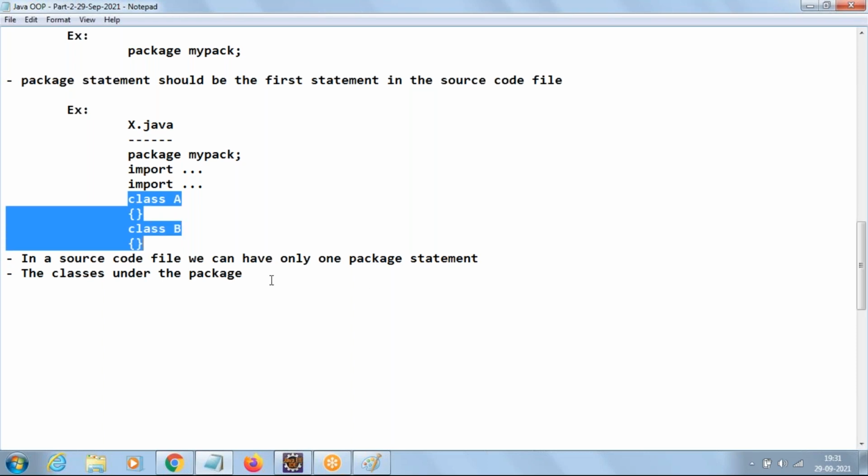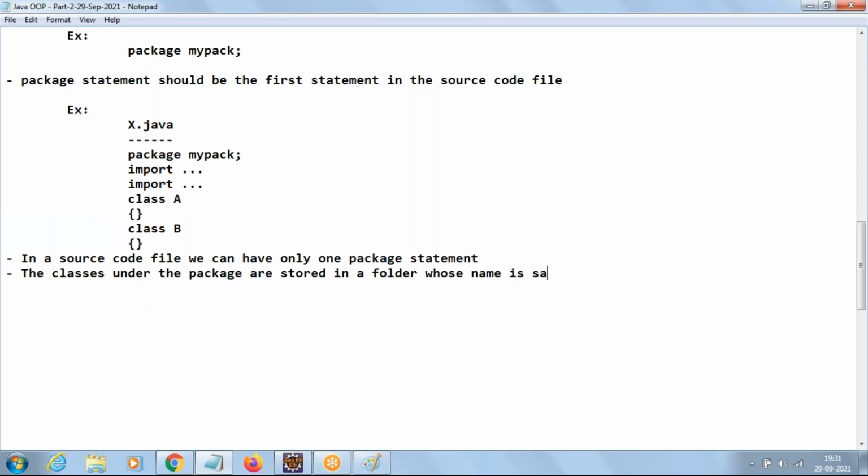A and B. The classes under the package are stored in a folder whose name is the same as the package name. So what is going to happen? Once the program gets compiled, it's going to create a folder for you, mypack. That's the reason I said package means folder only. It's going to create a folder mypack, and in that mypack, a.class and b.class will be stored.